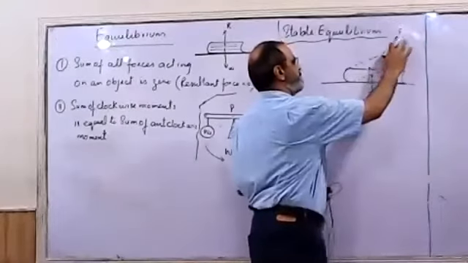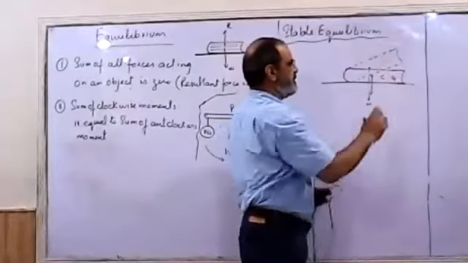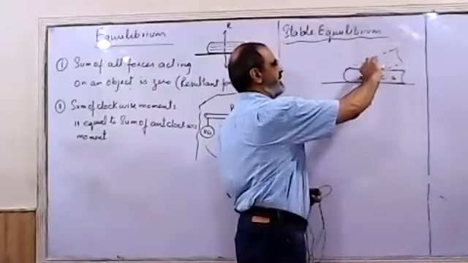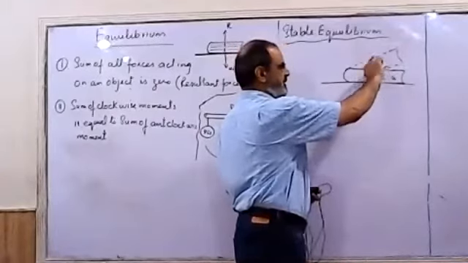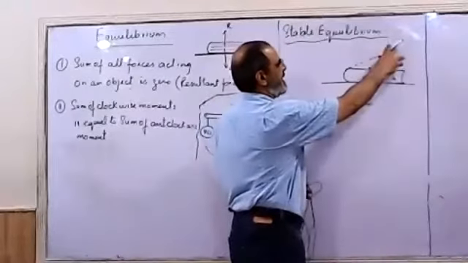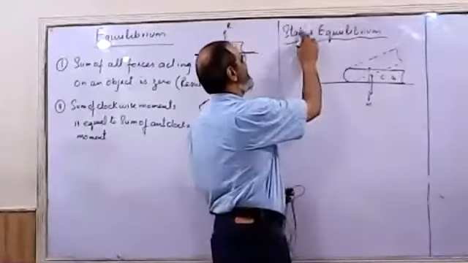If I release this force, this book will fall back to its original position because the weight is producing a turning, clockwise turning. So in this case, the book returned to its original position. We say it is in stable equilibrium.